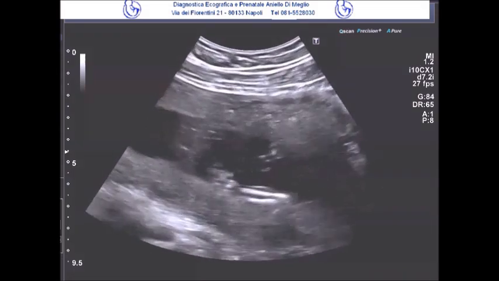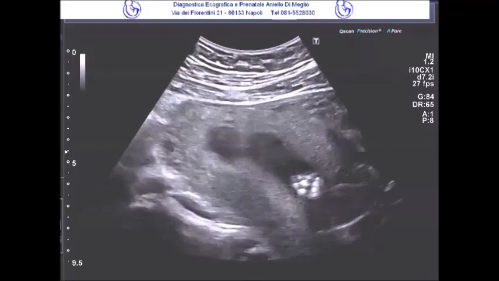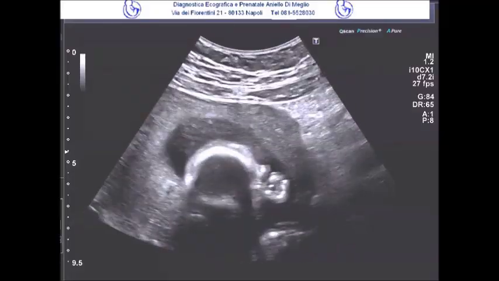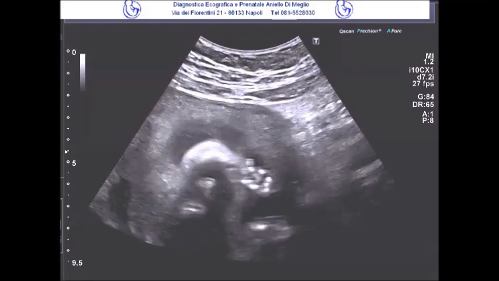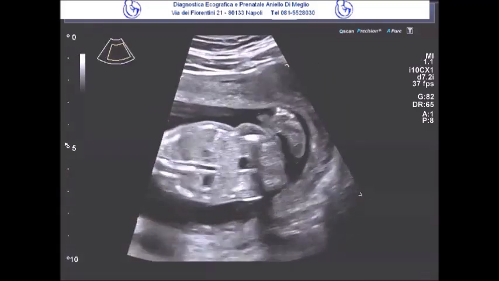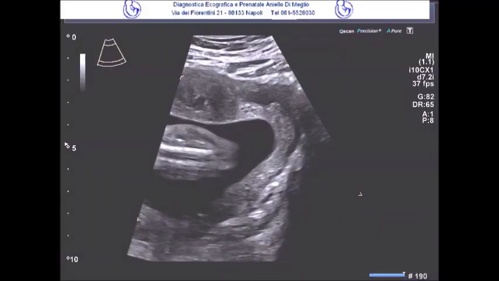The fetus's hands were consistently in a closed fist position, so it was not possible to further examine the fingers in order to rule out or possibly confirm an association with polydactyly. Therefore, this assessment will need to be performed at the time of birth. The fetal spine, on the other hand, appeared normal both in the cervical and thoracic portions as well as in the most distal section at the sacral level.